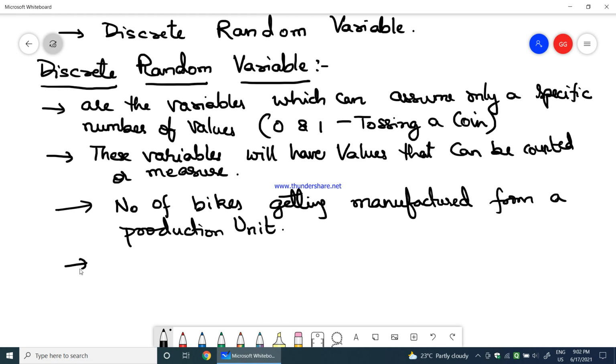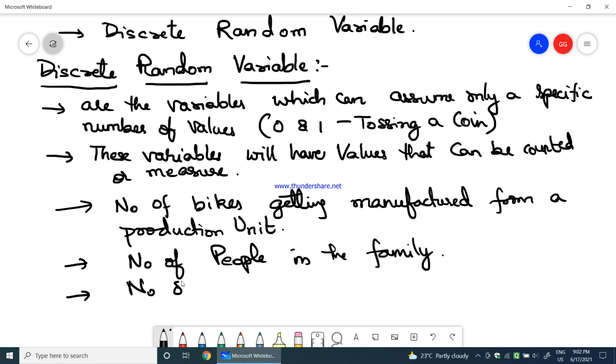The second example would be the number of people in the family. Even this is countable, right? If I ask you how many people are there in your family, you will tell the number. So that is also measurable, right? You can also take chemistry, for example, the number of bacteria.